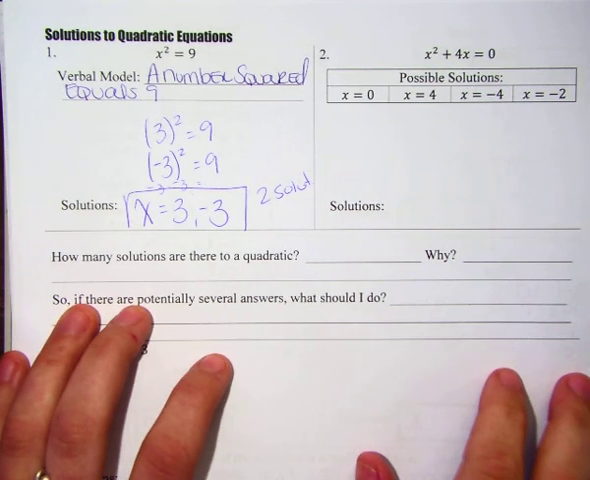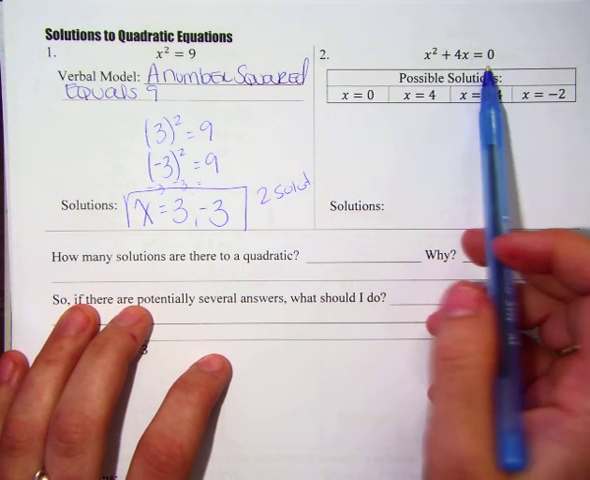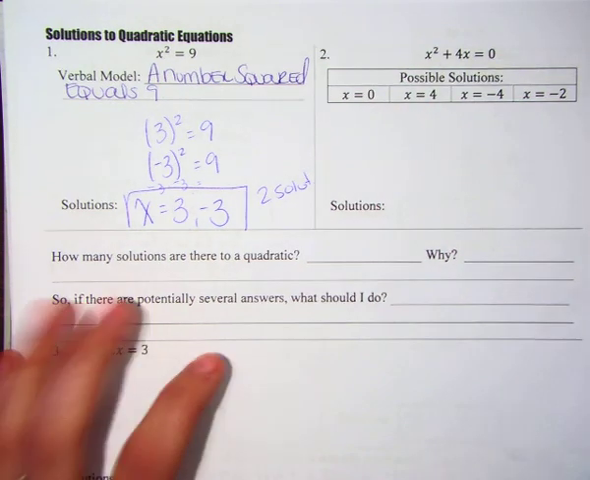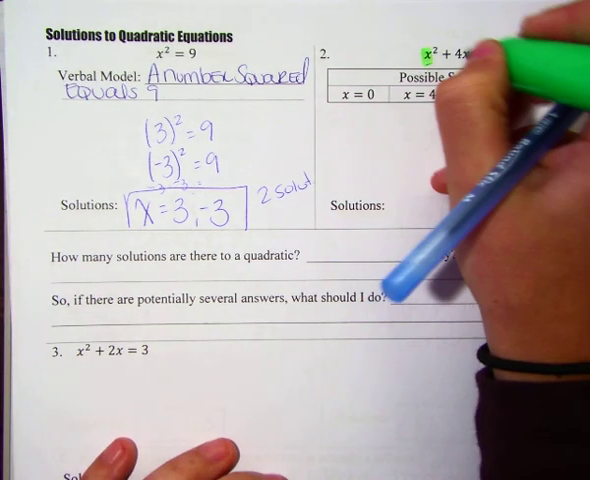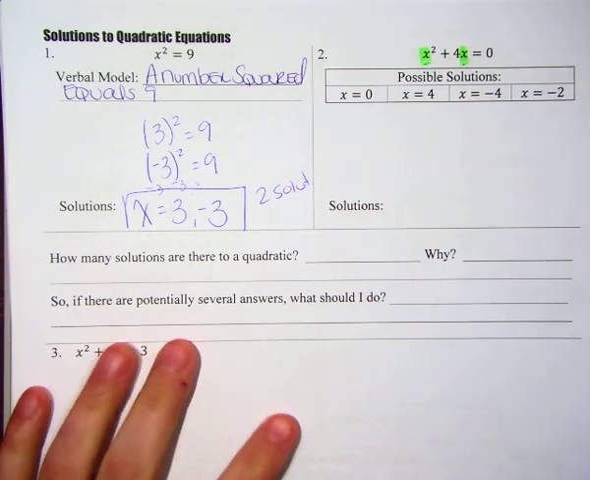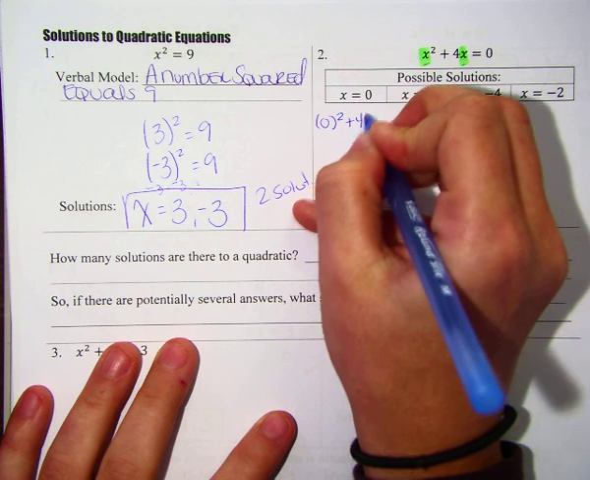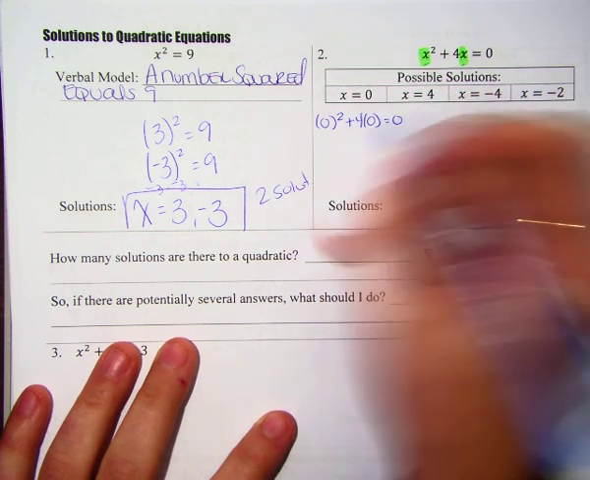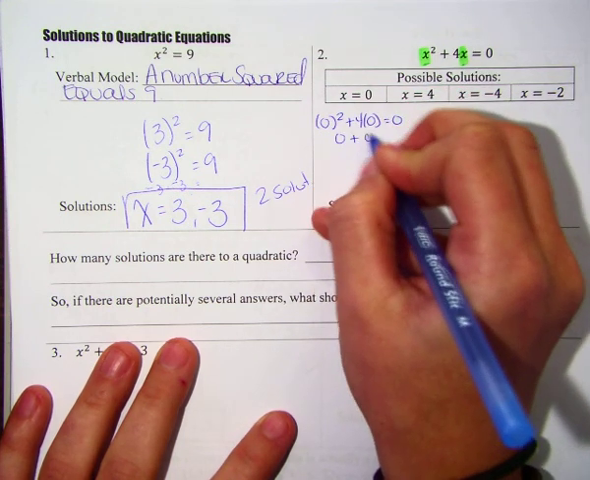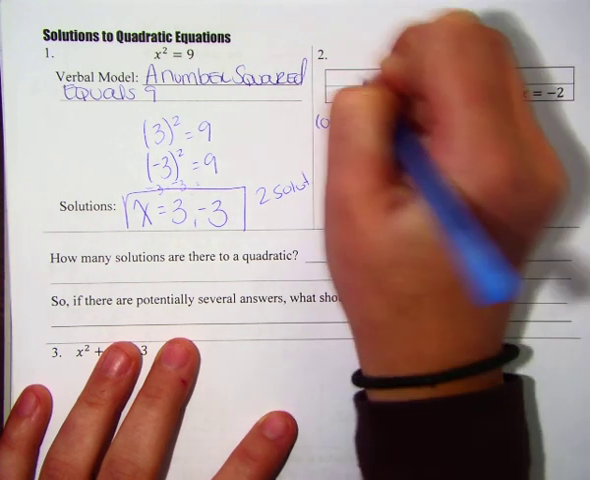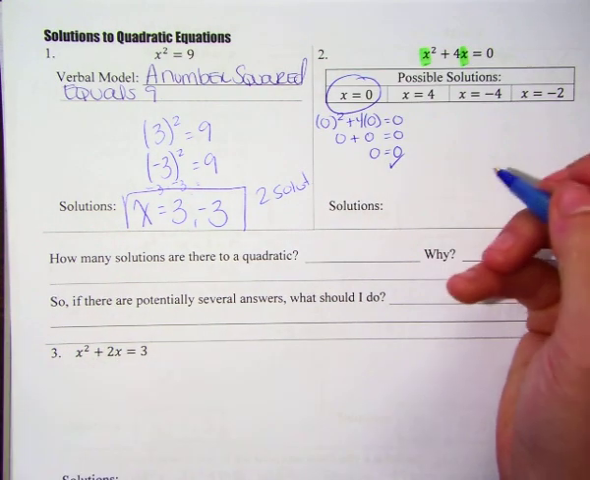Let's take a look at number 2. x squared plus 4x equals 0. Here are some possible solutions, so let's go ahead and check them. If x equals 0, then everywhere that I see an x, I'm going to substitute in the 0. So this would be 0 squared plus 4 times 0. 0 squared is 0. 4 times 0 is 0. Does 0 equal 0? Yeah. So this is in fact a solution.